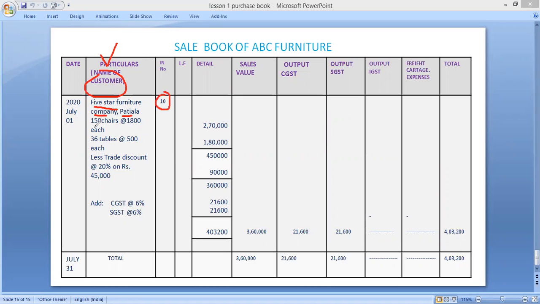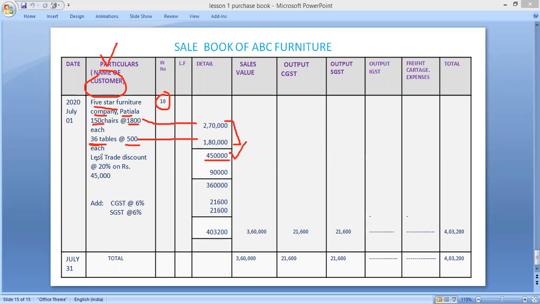Then what is sold here? 150 chairs at the rate of 1800 each. Total amount is 150 into 1800, that is 2,70,000. Then 36 tables are sold at the rate of 5000 each. Total amount is 1,80,000. 270 plus 180, that will be 4,50,000.